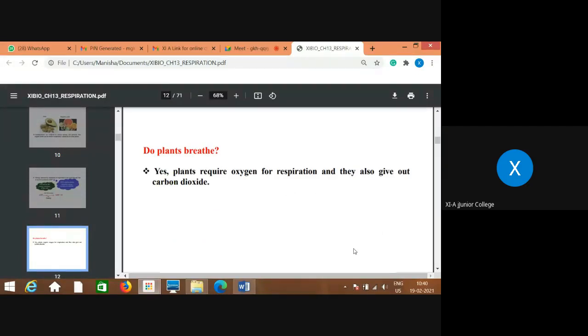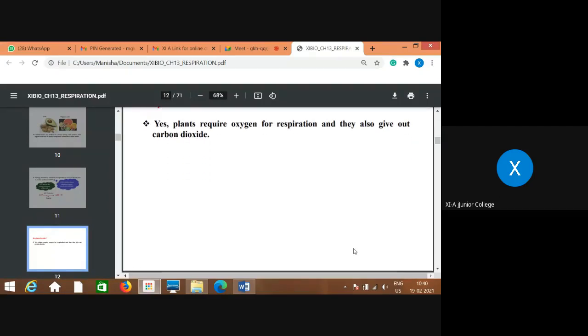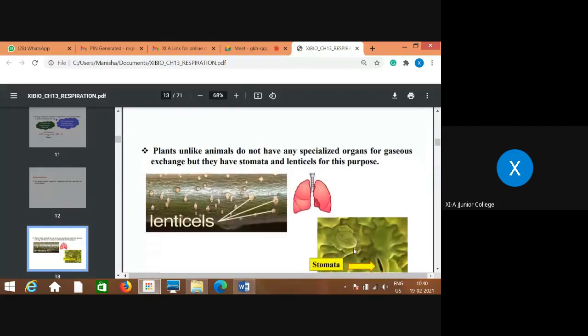As you know, plants also breathe. Last time while we were studying photorespiration, we mentioned this part. Plants, unlike animals, do not have any specialized organs for gaseous exchange, but they have stomata and lenticels for this purpose. Now you have learned about stomata.